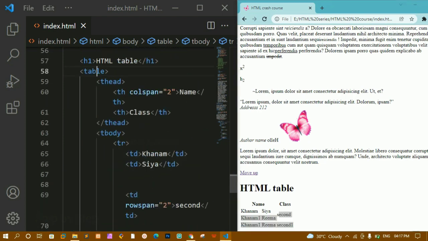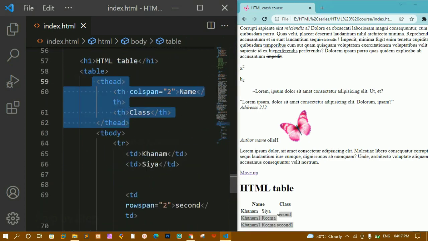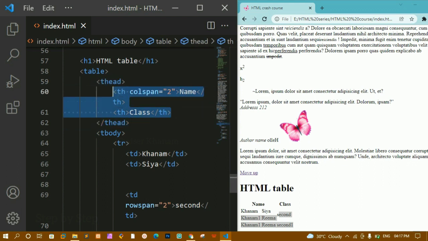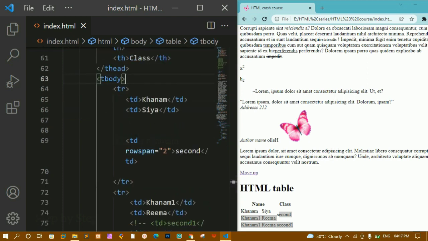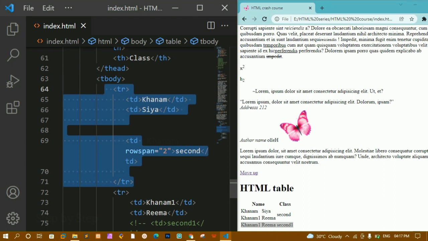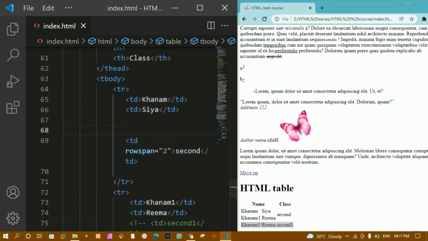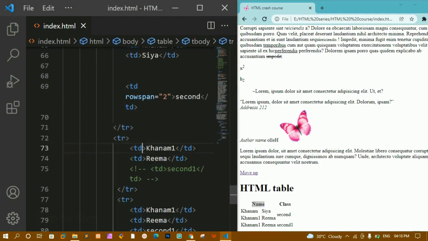We are having the table tag. Inside that the first element will be table head, and inside table head whatever headings we want for the table we have to display using the table head tag. Below this table head we are having table body, and inside the table body the data will be displayed in the form of rows. This is one row, this is second row, and this is third row. So we wrap this entire data inside one table row, and inside this table row we are having data for individual table head. So we use the table data tag, and all the data will be displayed inside this table data.